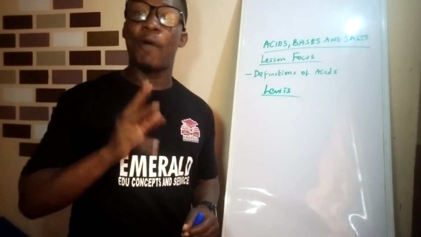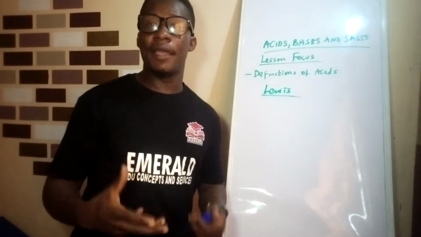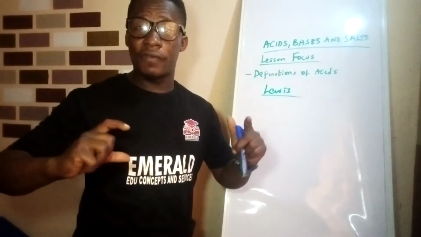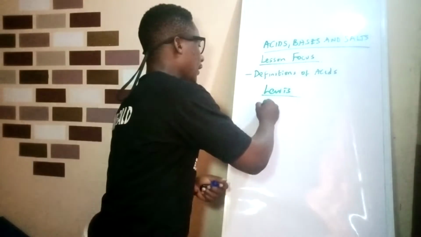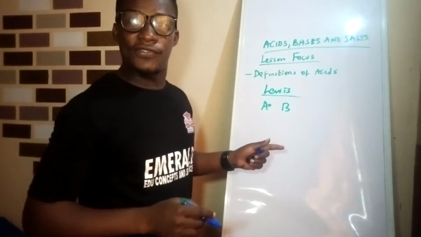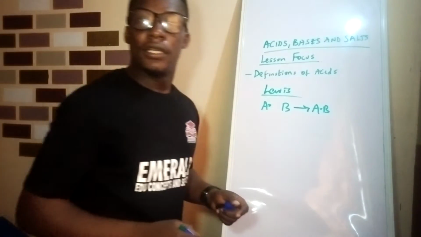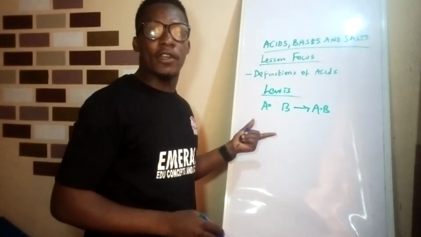Recall during bonding, we looked at coordinate covalent bond where there is unequal sharing of electrons. That means that you have A and B. A has electrons, B does not have electrons, but they still share the electrons. So this is coordinate covalent bonding.